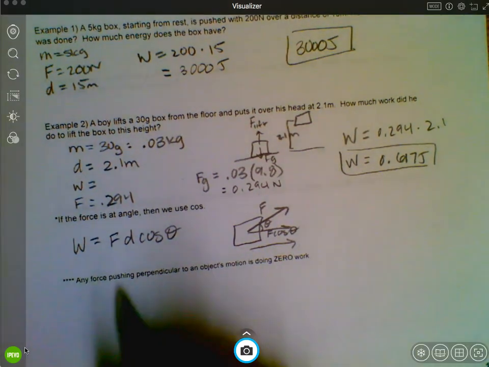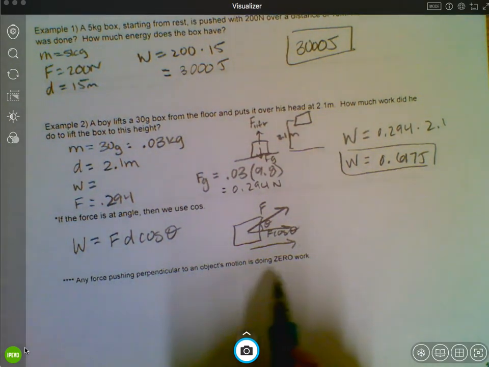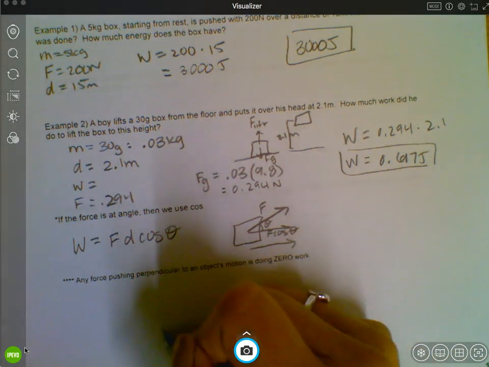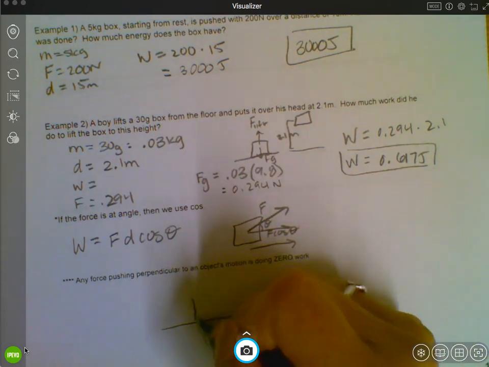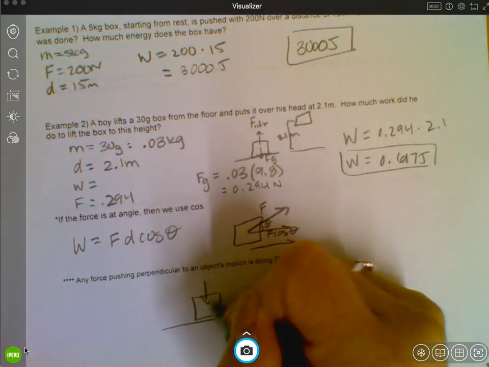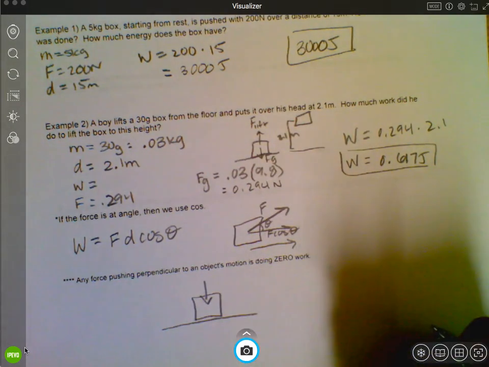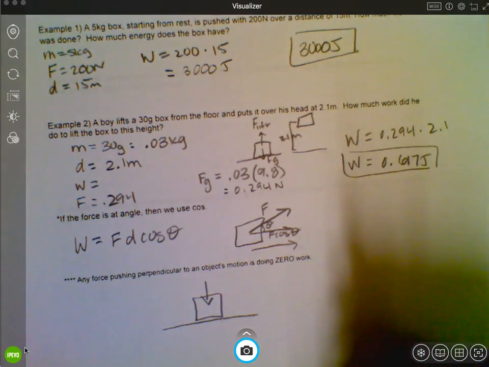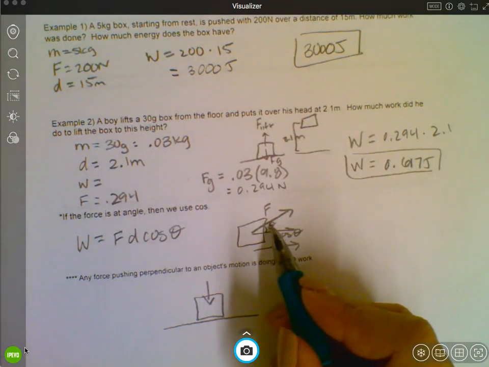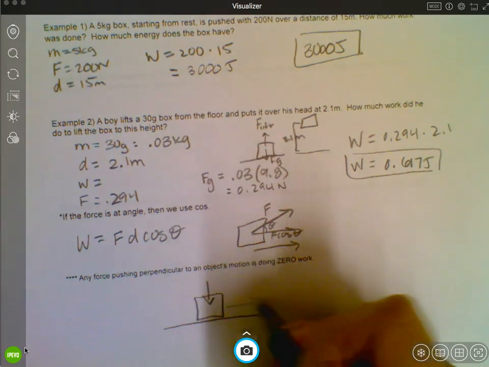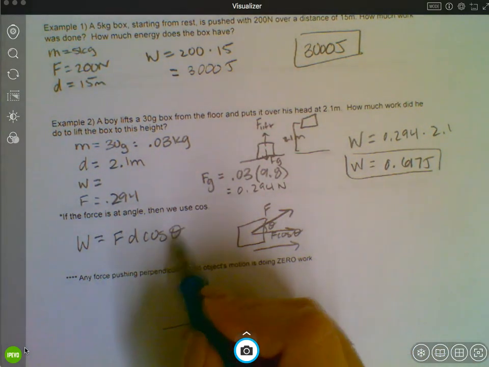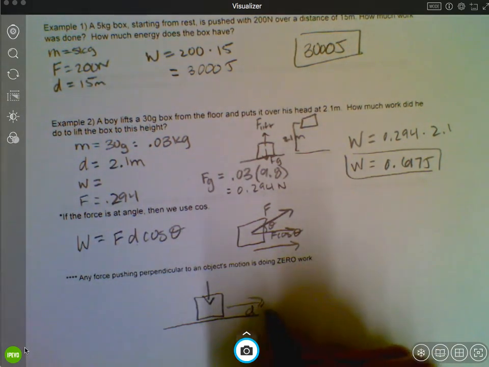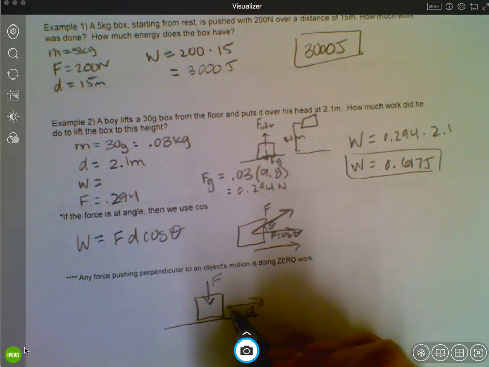Another thing to make sure you note is that any force pushing perpendicular to an object's motion is doing zero work. So let's say, here's a box sitting on the ground, and let's say I start pushing down on the box, but it doesn't actually move, right? Or it moves to the right or the left, then I am not doing any work, okay? And the reason for that is that if this is 90 degrees to the motion, so here's the motion this way, this theta is the angle between the force and the displacement.